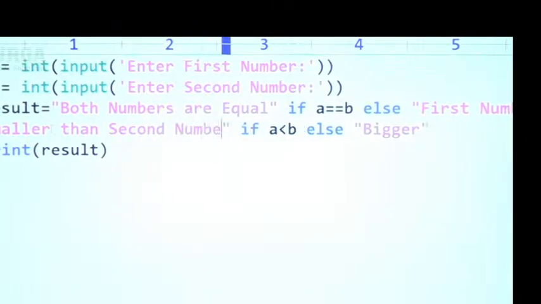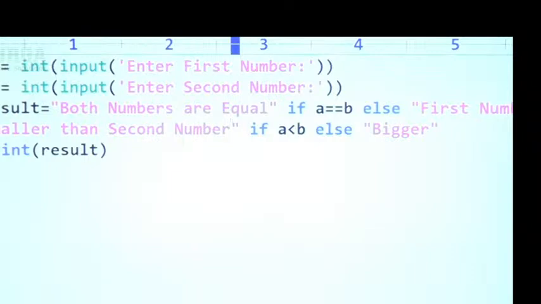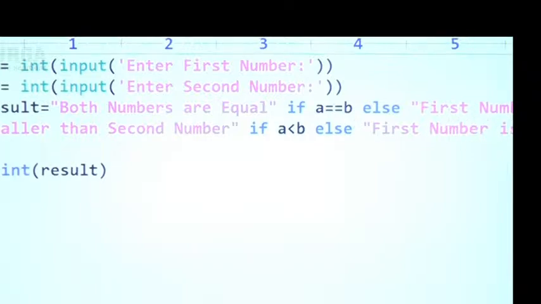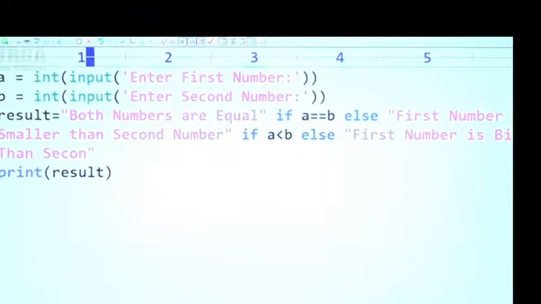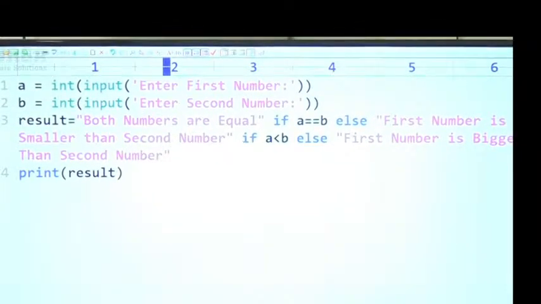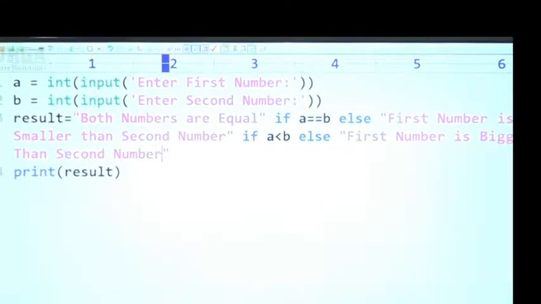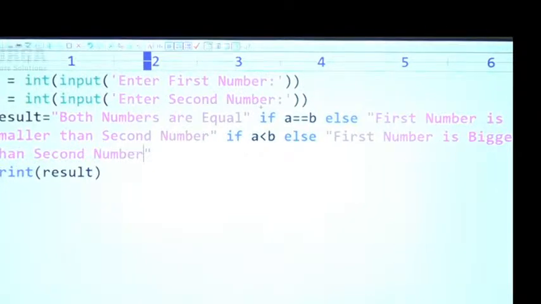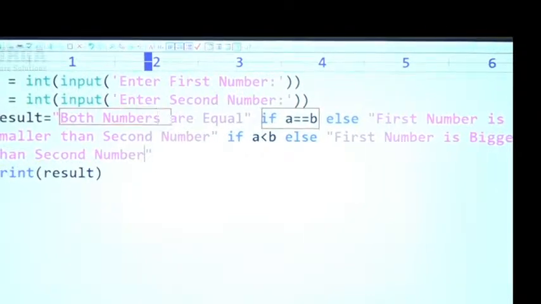Next, else, first number is bigger than second number. Wow, how beautiful this one. Observe this one: if this condition is satisfied, now what output are you going to get?